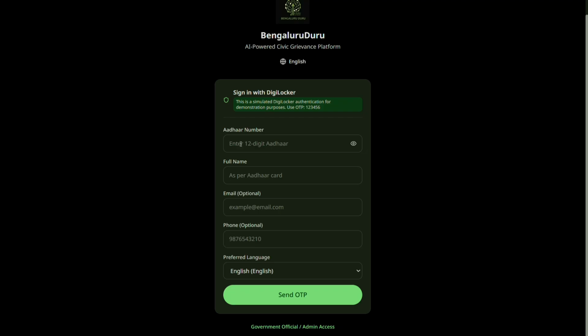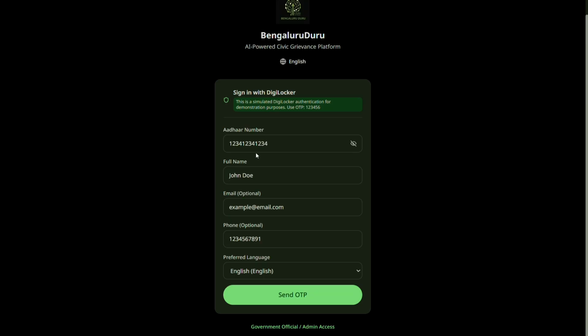So now let's look at how this website works in the first place. Here we will be logging in through DigiLocker to prevent any sort of malpractice when it comes to vote or opinion casting or any sort of diversions. And here we will just show you a small demo of the another number which we have given on random and a few details which we give on random.